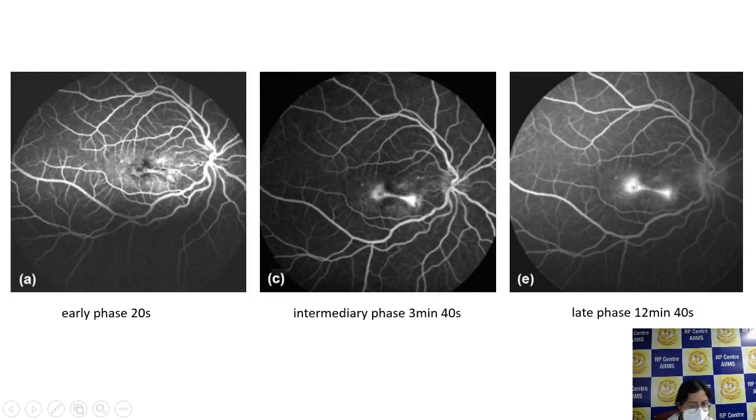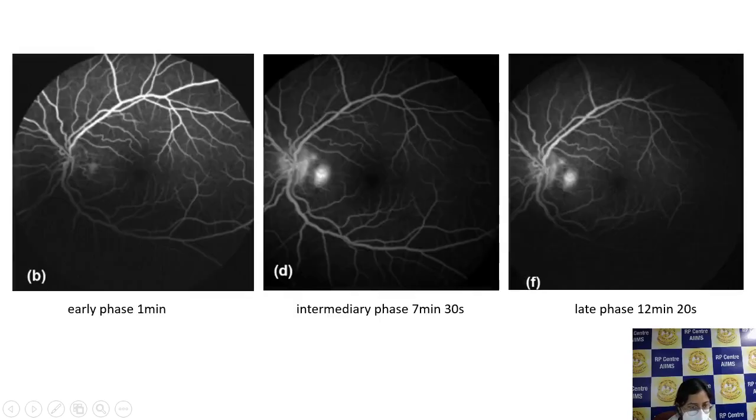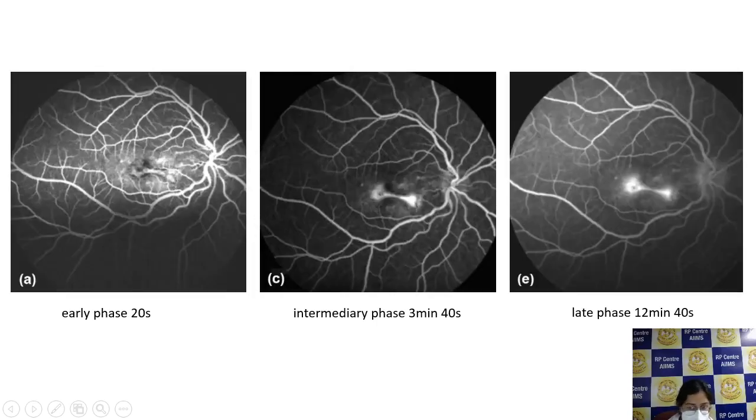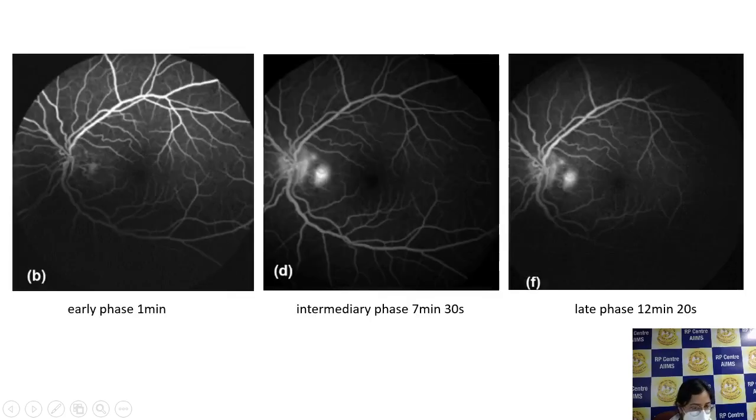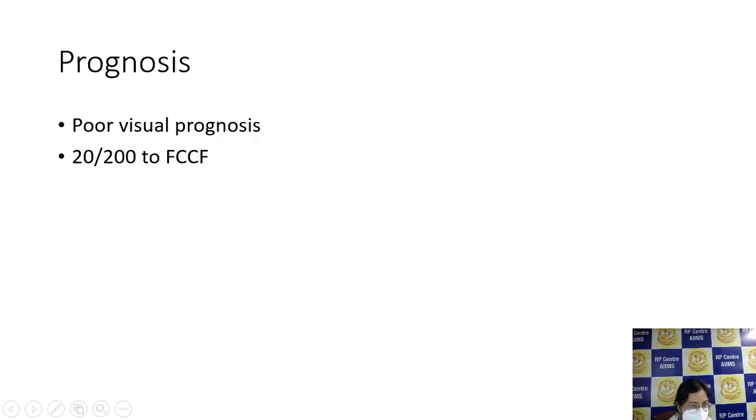So these are the FA photos of the right eye of a case of subretinal fibrosis. So there's early mottled hyperfluorescence which increases in intensity as we go ahead. So this is early hyperfluorescence with late staining at 12 minutes. The same case of the left eye, again early mottled hyperfluorescence with late staining.